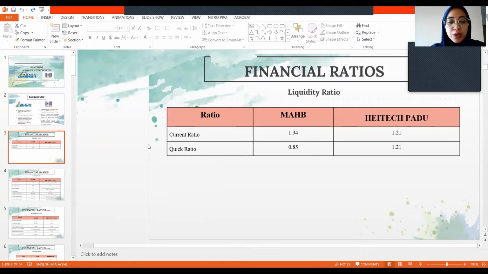However, HeiTechPadu is still able to meet their short-term obligations as their ratio is more than 1, which means that their current assets are more than their current liabilities. And for quick ratio, MAHB has a lower ratio than HeiTechPadu, as MAHB does not have enough quick assets to meet their current liabilities compared to HeiTechPadu that has a higher ratio.